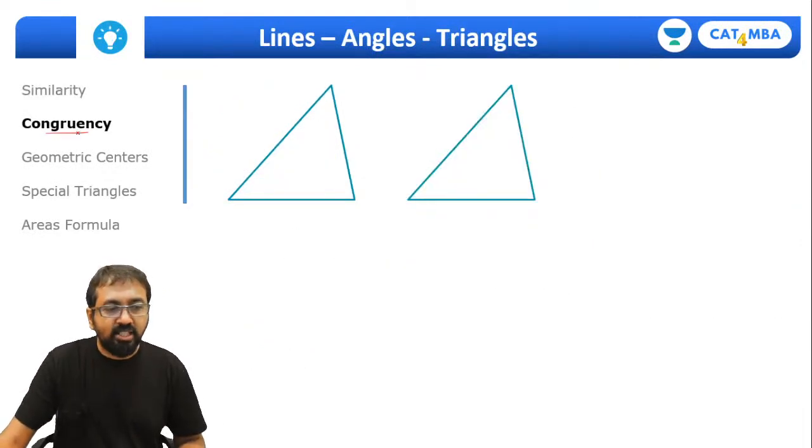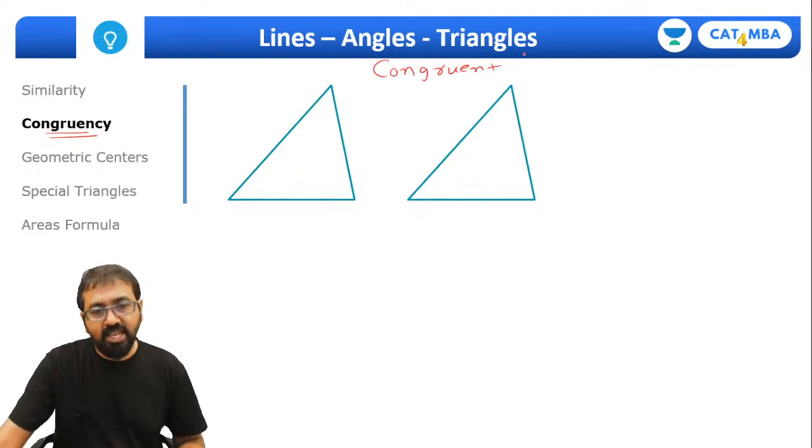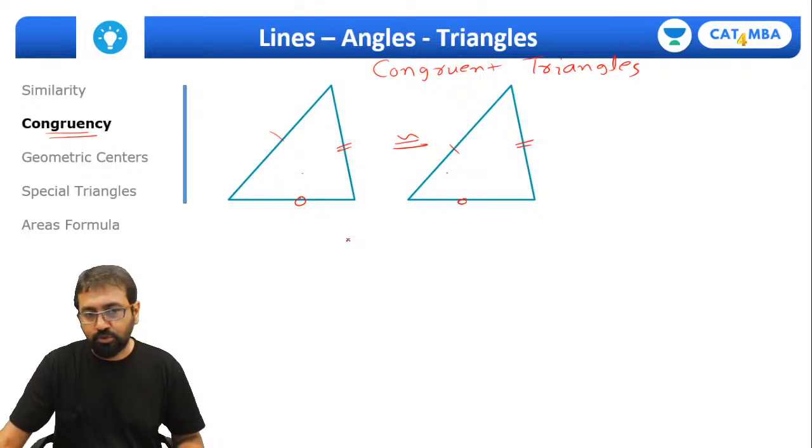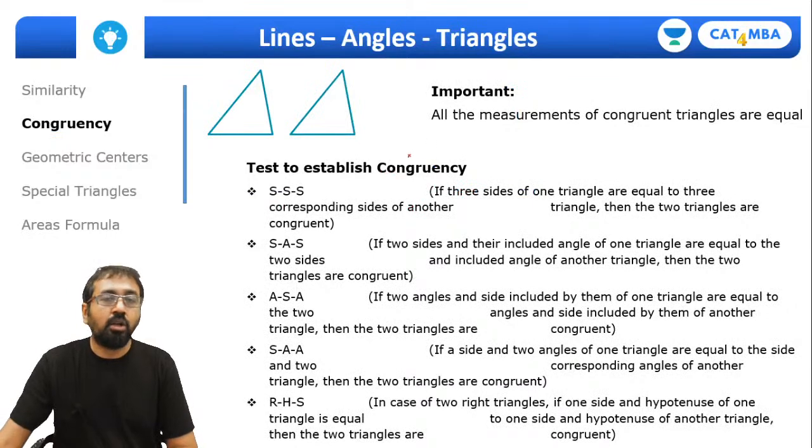So let's quickly understand congruency. So congruent triangles means equal triangles. They are just equal. Their shape is also identical, their measurements are also equal, right? Their angles are also equal, and so on and so forth, right? So straight away we need to understand what are the tests for congruency.